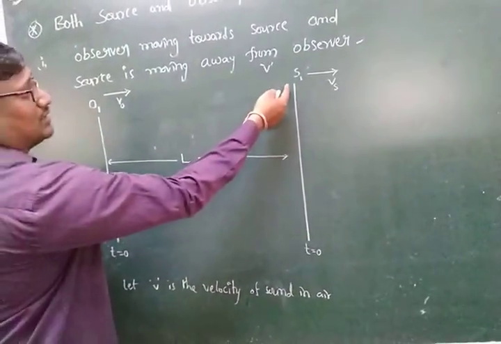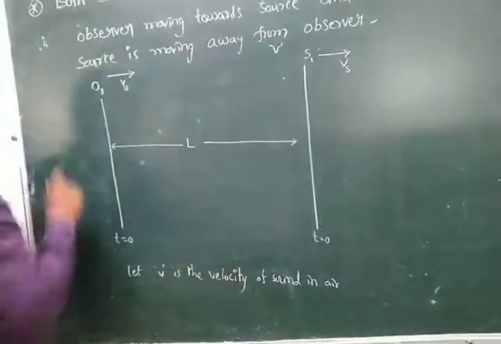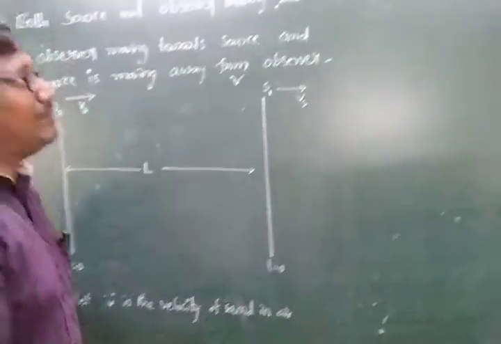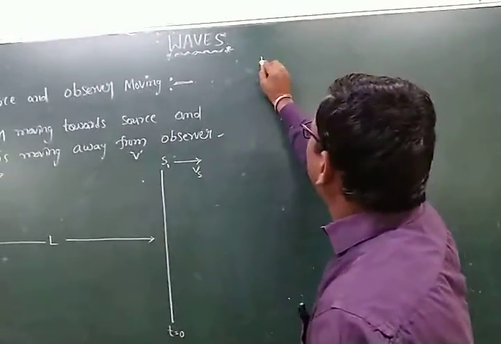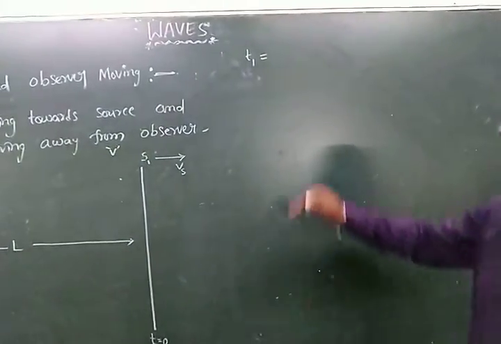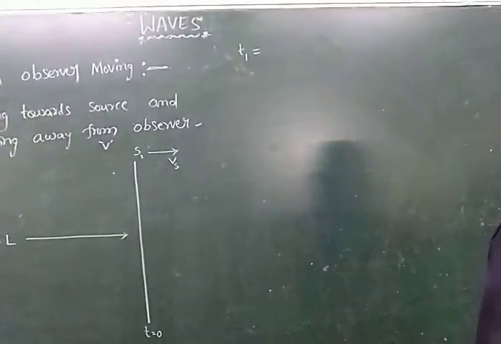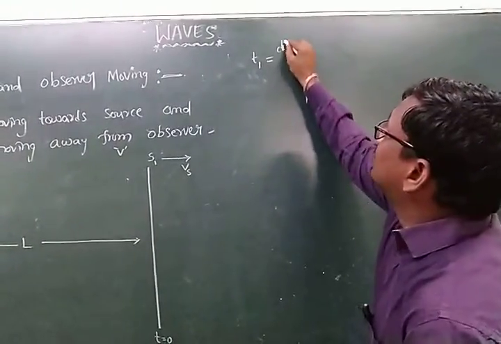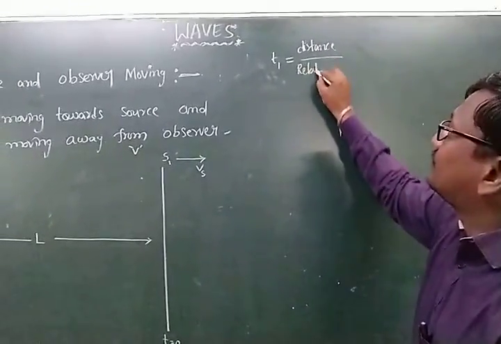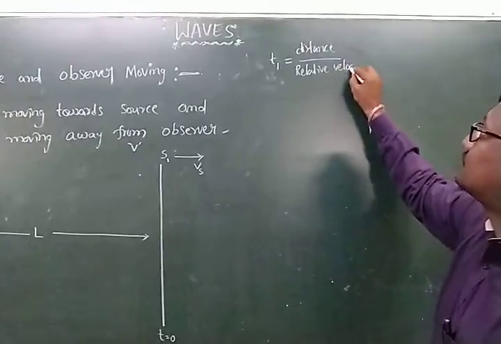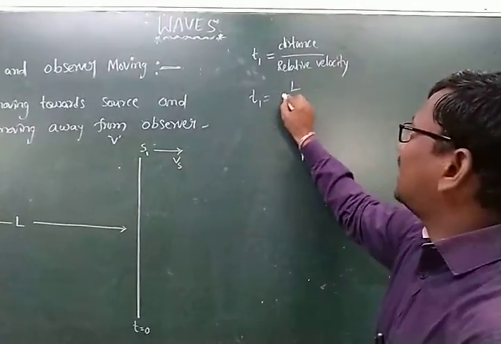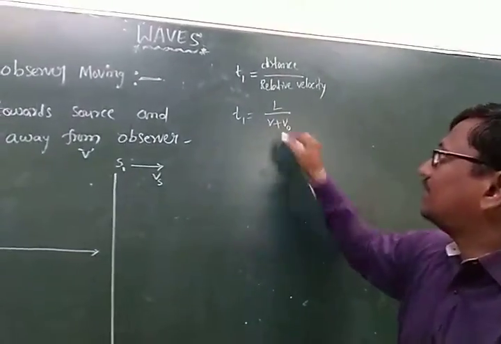This sound is reached by the observer in time interval t1. What is the formula? Time equals distance by velocity. Which velocity? The relative velocity. So T1 is equal to L by V plus V0.